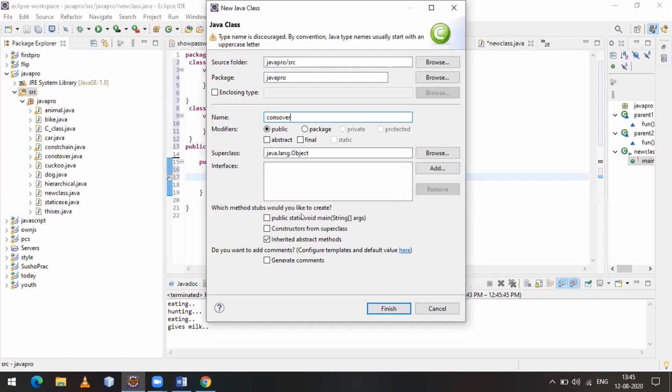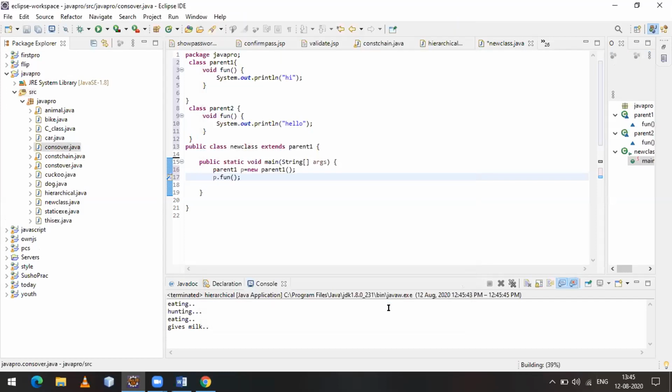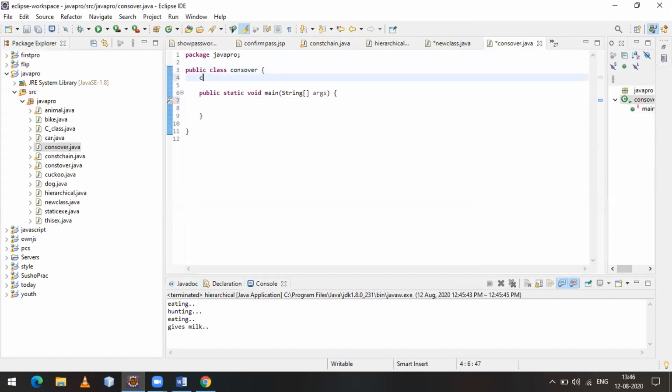I just create a class, ConstructorOverloading. In that class, I have created one constructor, which has the same name as the class name. I just copy it.